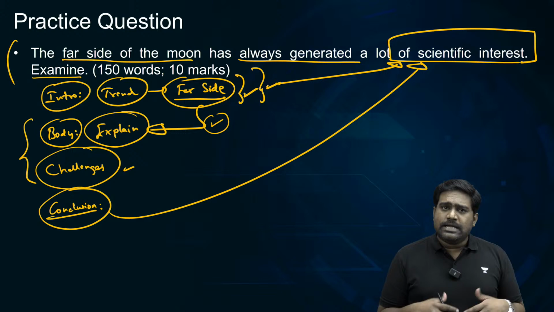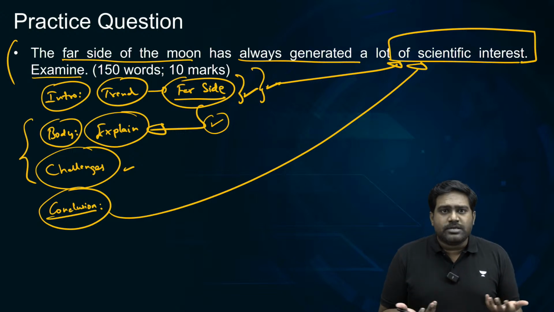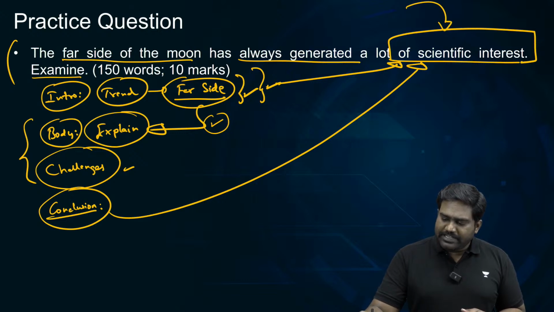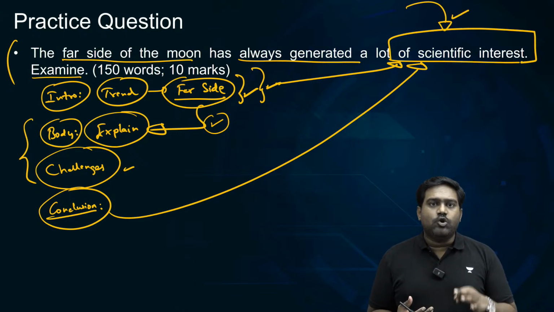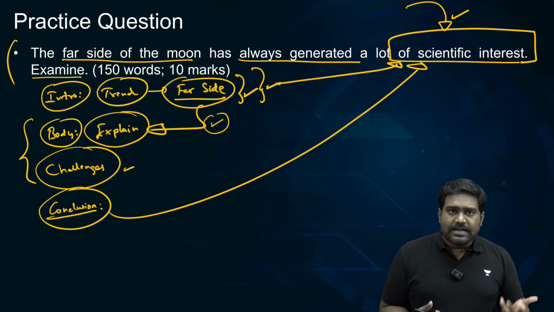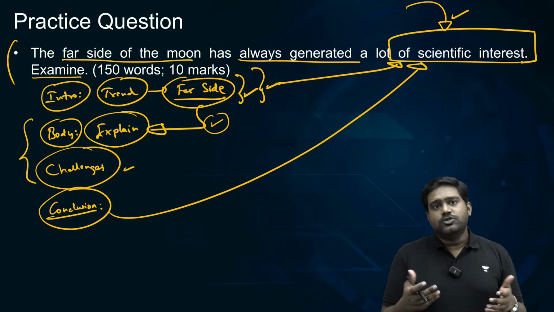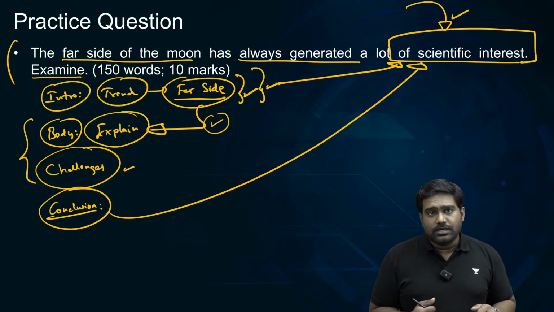So point out that there shouldn't be any kind of a space race, because space belongs to humanity. No country, no government can claim sovereignty over it, right? It's part of the global commons. And you can mention that whatever exploration we conduct, irrespective of which country is doing it, it should only fulfill humanity's scientific interest, nothing else. It should not be driven by human greed or the greed of nations for finding and exploiting resources. That should not be the primary driving factor. So one such conclusion should be more than sufficient, and it's a very good end to the given question as well.